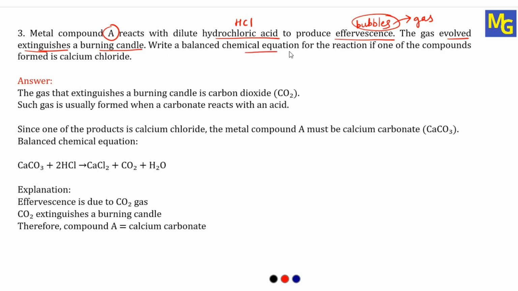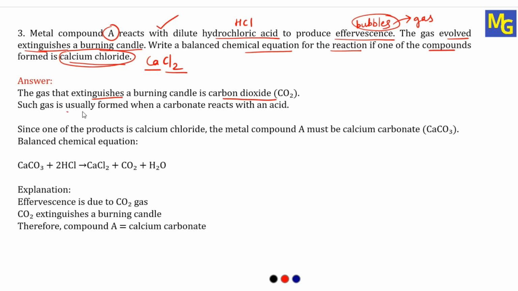Write a balanced chemical equation for the reaction if one of the compounds formed is calcium chloride. So here we have to write a balanced chemical reaction for this statement where one of the products is calcium chloride, that is CaCl2. Now see the answer. The gas that extinguishes a burning candle is carbon dioxide, that is CO2.